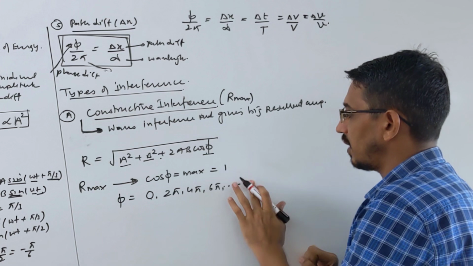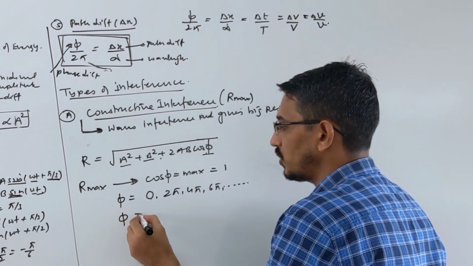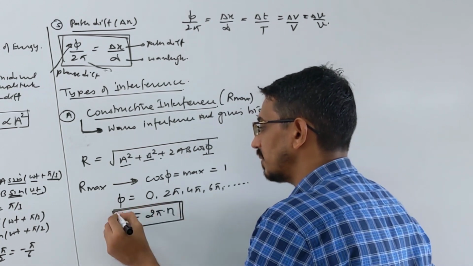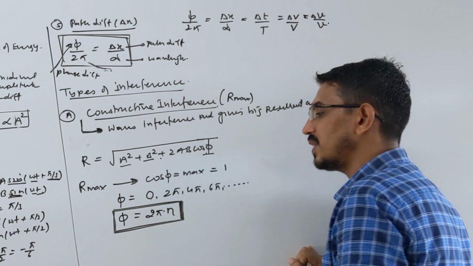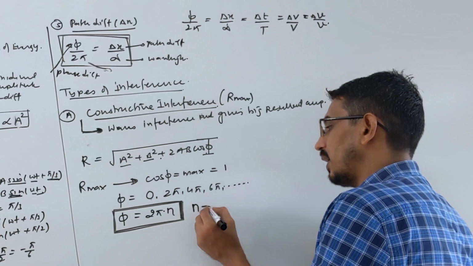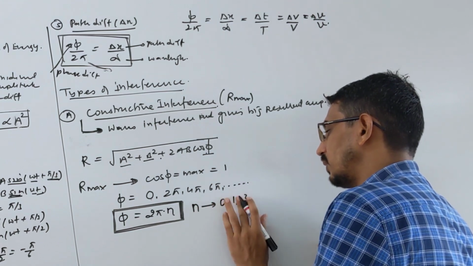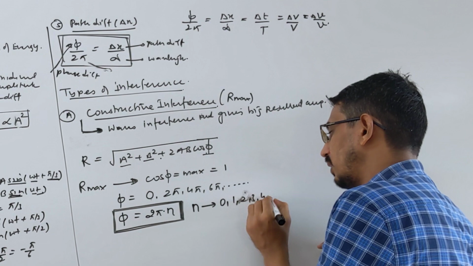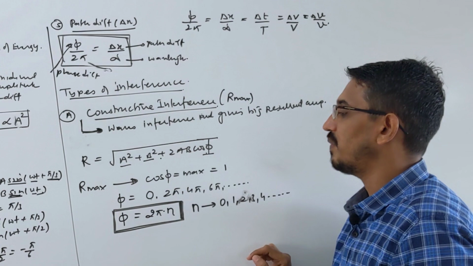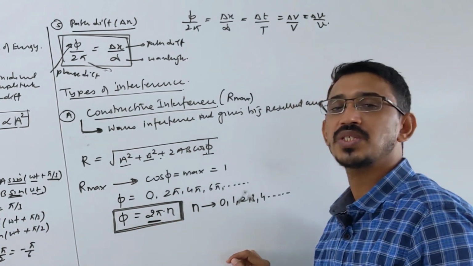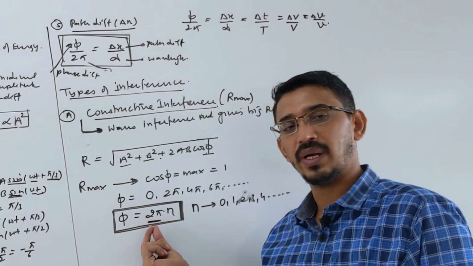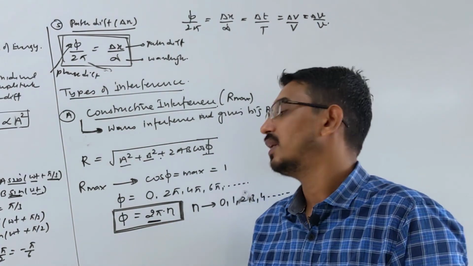Not only 0, see all these angles. You can write a general pattern: your angle phi should be a multiple of 2 pi, that is 2 pi times n. If the phase difference between two waves is a multiple of 2 pi, where n is an integer like 0, 1, 2, 3 and so on, then you will get constructive interference. Like if the angle is 100 pi, 100 pi is a multiple of 2 pi, since 2 pi into 50 is 100 pi. So we will get constructive interference.